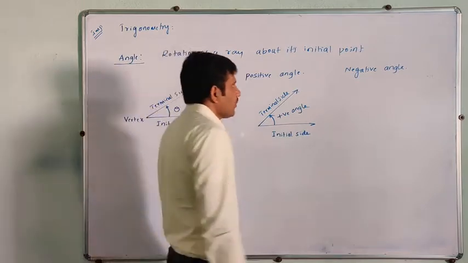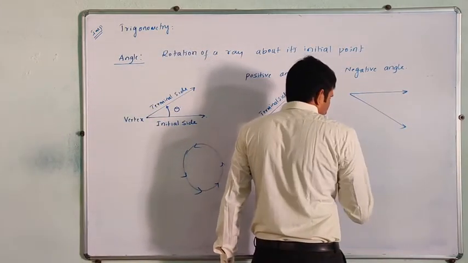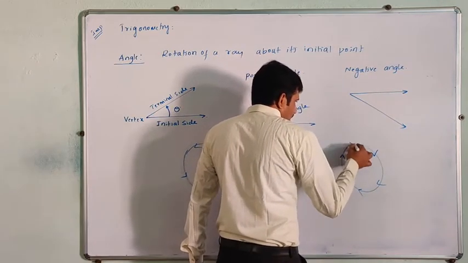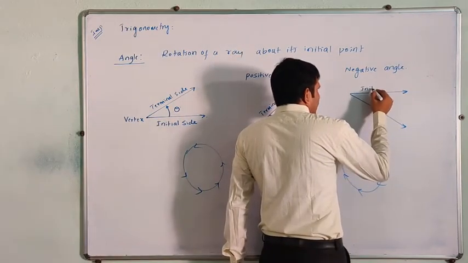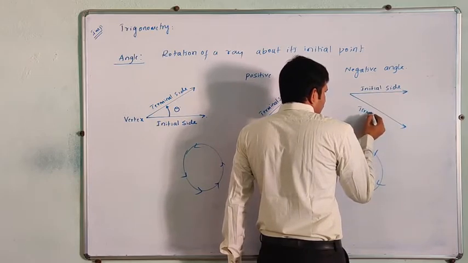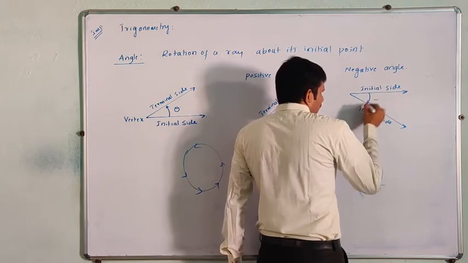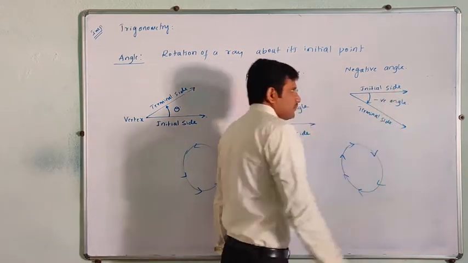Right. Now, what is a negative angle? If we measure the angle in clockwise direction, this is the initial side, this is the terminal side. Now we are measuring the angle in clockwise direction, so this is called a negative angle.